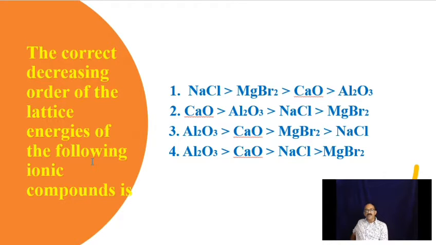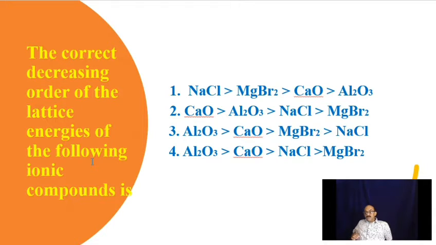Further, lattice enthalpy will be high when the Coulombic interaction is very high, when the charges on the cation and anion are very intense. This in turn depends upon the size as well as the number of charges on each ion. We can guess that the smaller the cation with a greater number of charges on it, the higher its charge density and the higher its electrostatic force of attraction as well as repulsion.